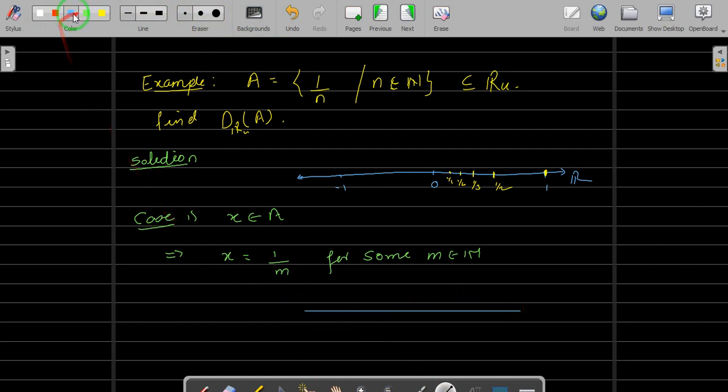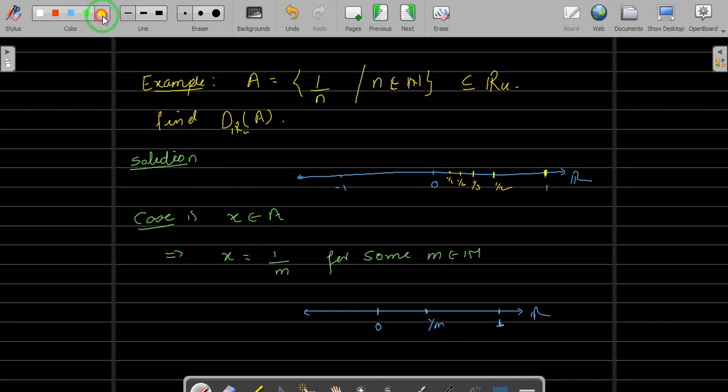Okay, this is your R. Now 0 is here, somewhere here, and let us take 1 here. Now x is 1 upon m, so it will be somewhere here. Let us take it anywhere, somewhere here, 1 upon m.